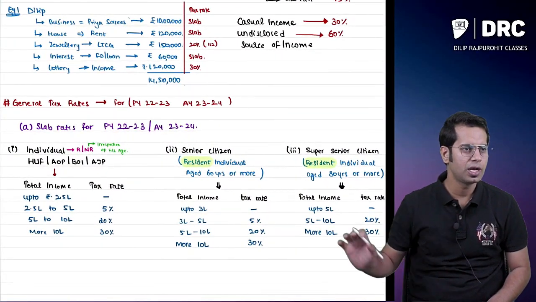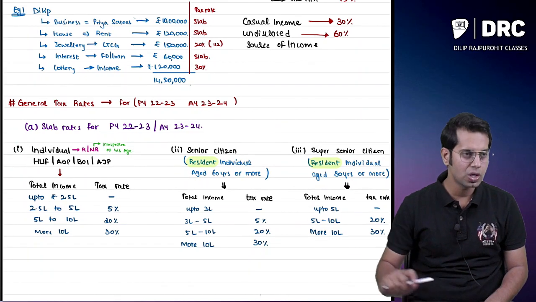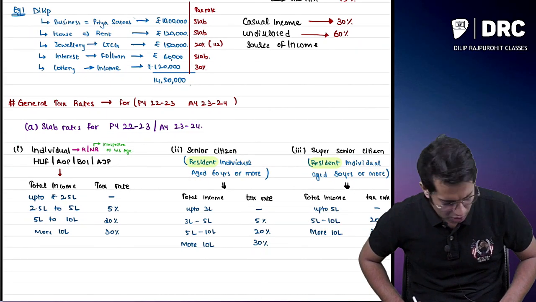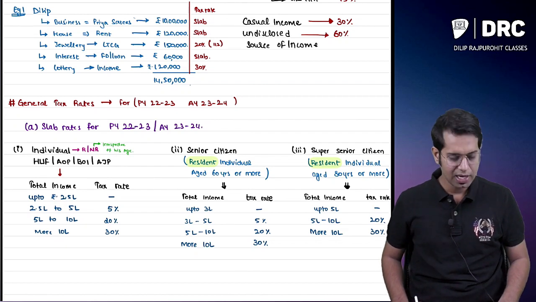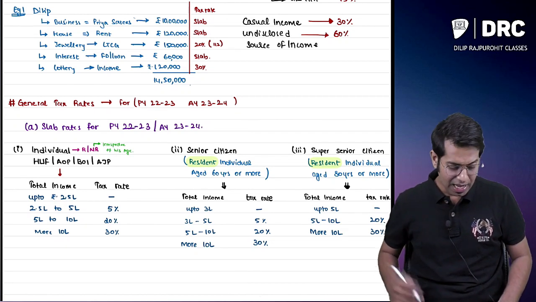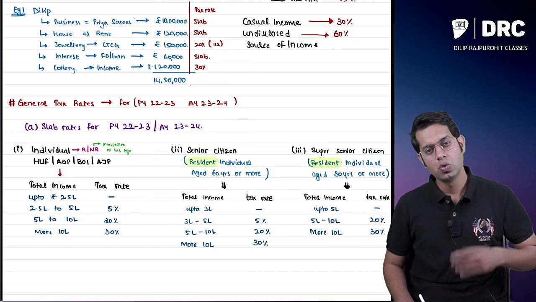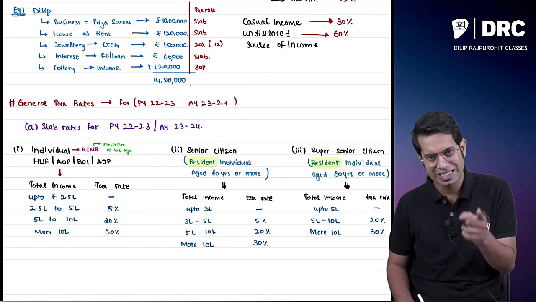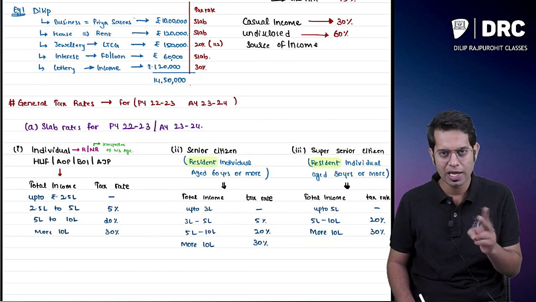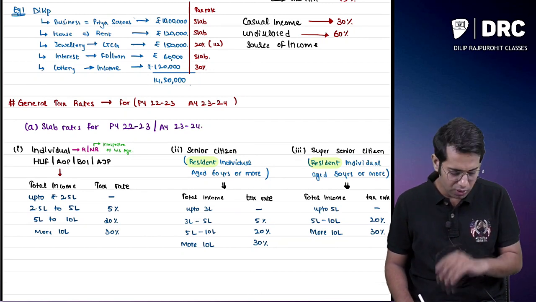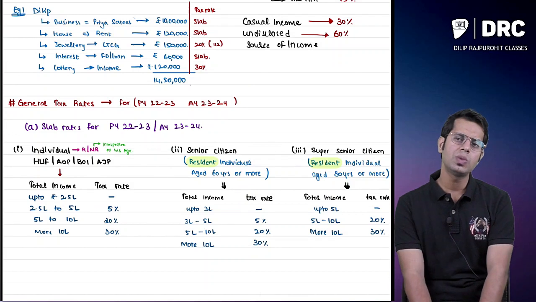What is the slab rate for an individual? Up to 2.5 lakhs, no tax; 2.5 to 5, 5%; 5 to 10, 20%; more than 10, 30%. Senior citizen means a resident individual whose age is 60 years or more. Up to 3 lakhs, no tax; 3 to 5 lakhs, 5%; 5 to 10 lakhs, 20%; and more than 10 lakhs, 30%.